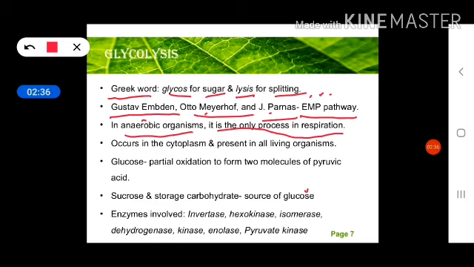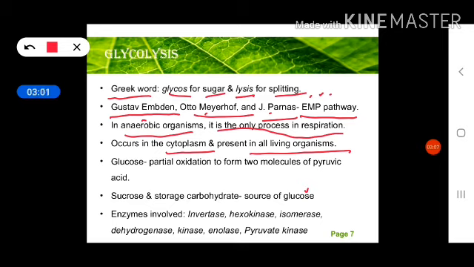Glucose undergoes partial oxidation to form two molecules of pyruvic acid. Glycolysis is a 10-step process, which means we will discuss here the 10 reactions step by step. We will start with the glucose molecule, and after the 10 sequential reactions, in the end we will get two molecules of pyruvic acid.